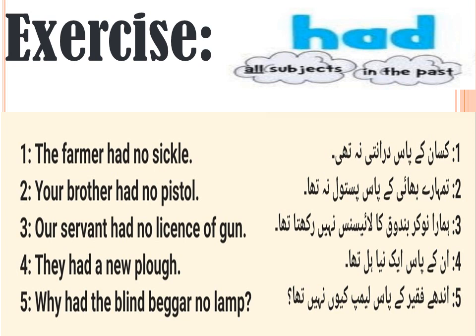Now move forward towards the exercise related to had. We have read that it is used to show possession but in the past tense. So here in all the Urdu sentences you can see that they end on थी, पिस्तौल ना था, license नहीं रखता था. So these are all showing possession but in the past tense. So that's why we will use had for them.